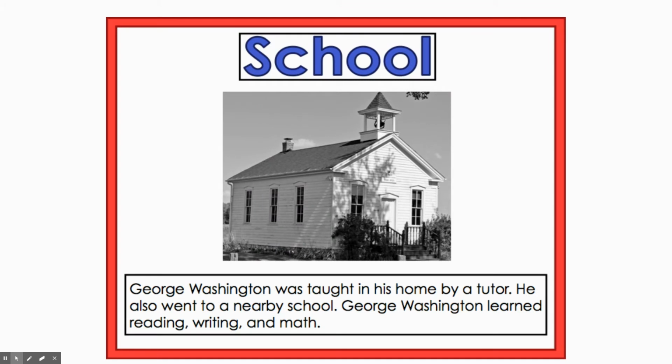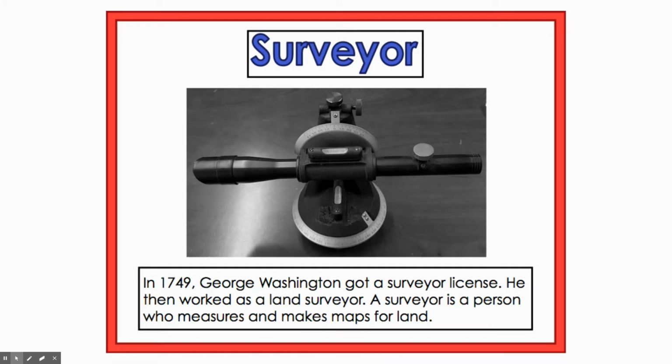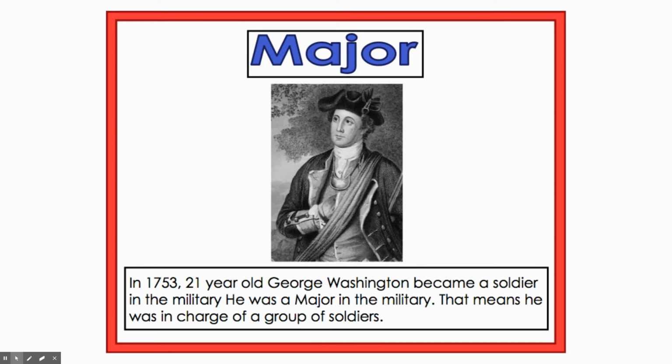George Washington was taught in his home by a tutor. He also went to a nearby school. George Washington learned reading, writing, and math. In 1749, George Washington got a surveyor license. He then worked as a land surveyor. A surveyor is a person who measures and makes maps for land.